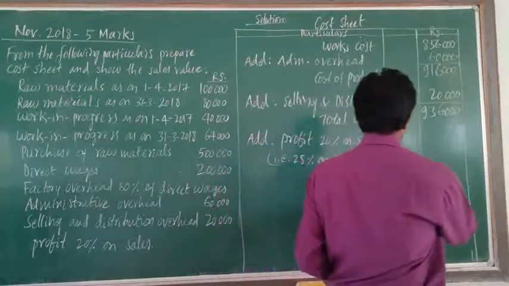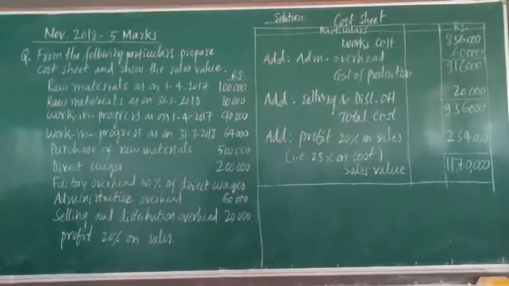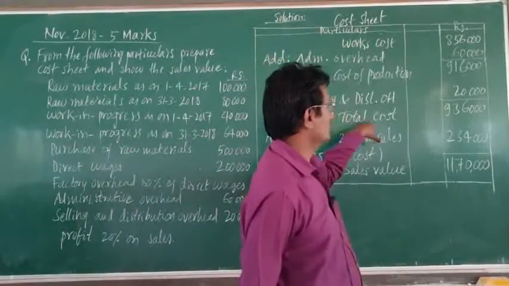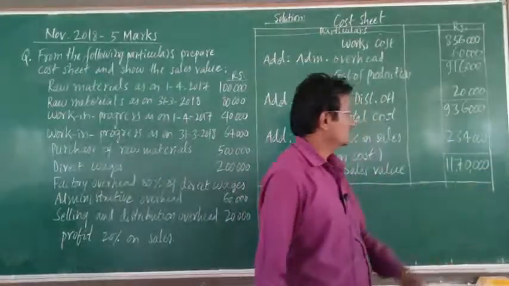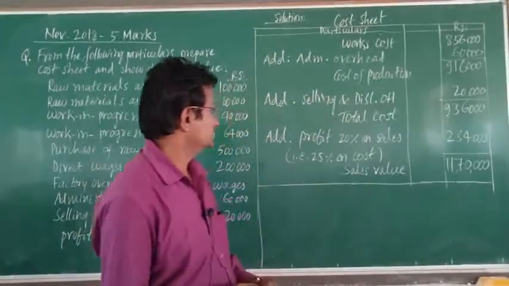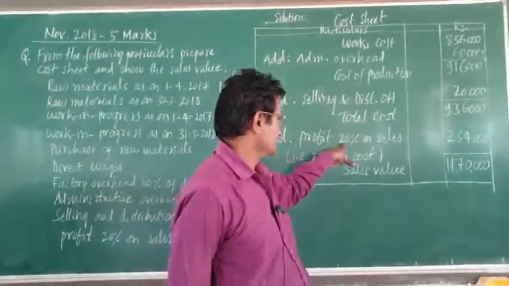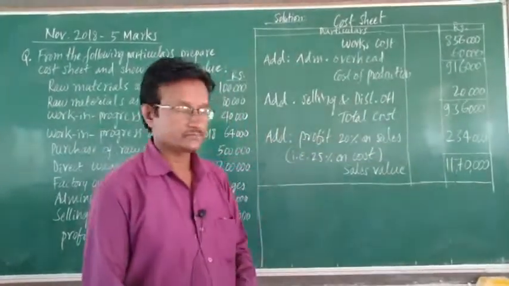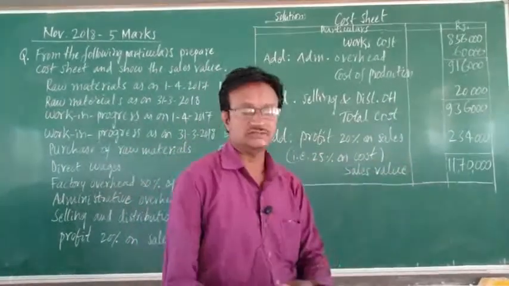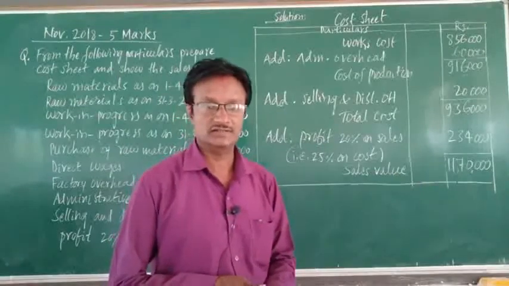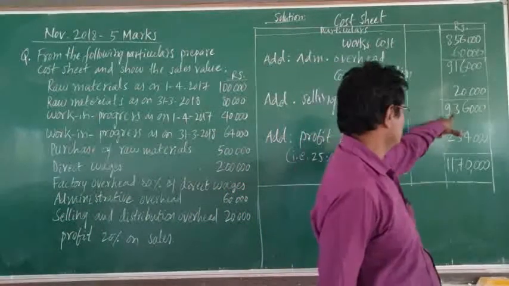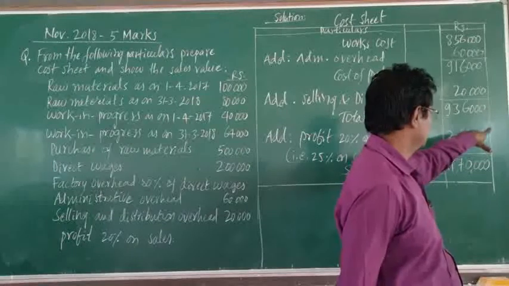So 25% on the total cost, which is 9,36,000. To this amount we have to add profit, 20% on sales. 20% on sales is equal to 25% on cost. This relation you have studied already. So 25% on cost becomes 2,34,000.